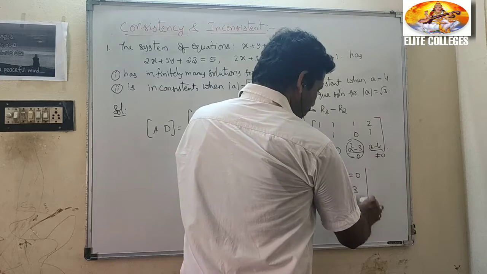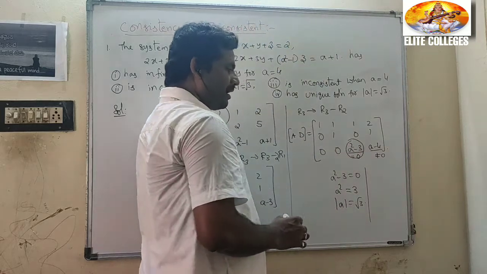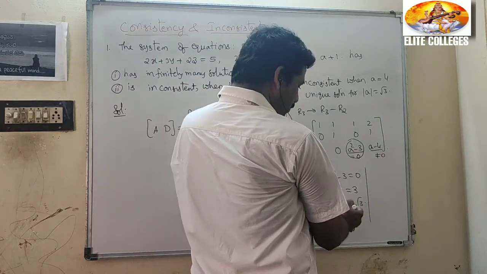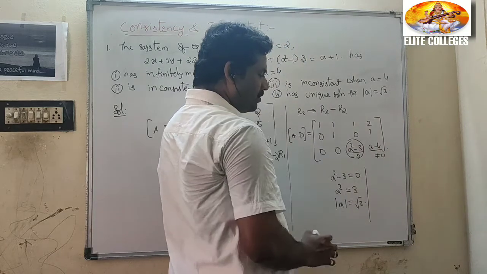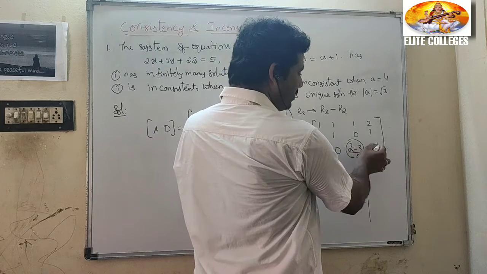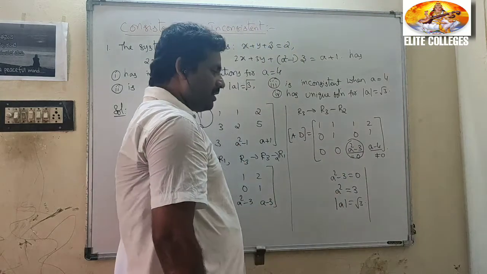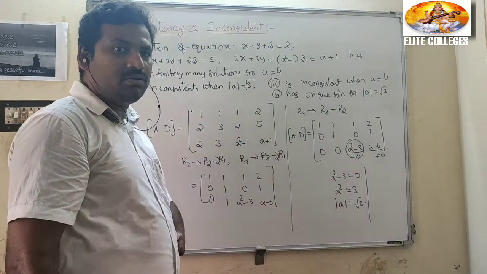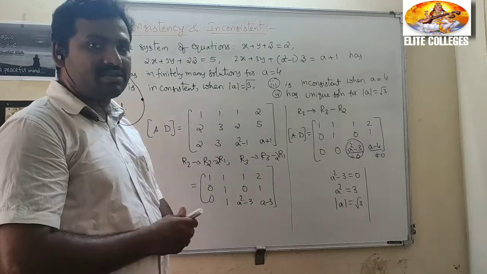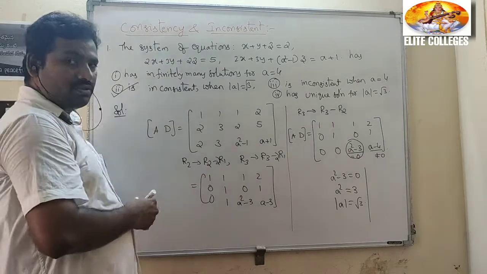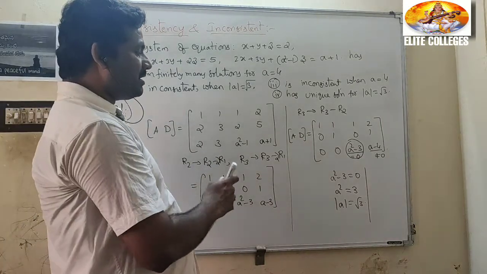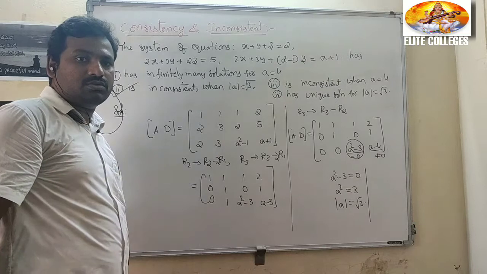This one is 0. What will happen? Rank A equals 2. Put a = ±√3. √3 - 4 is not equal to 0. So this is 0 and this one is not 0. Rank A equals 2, rank AD equals 3. Therefore, the system is inconsistent when |a| = √3.